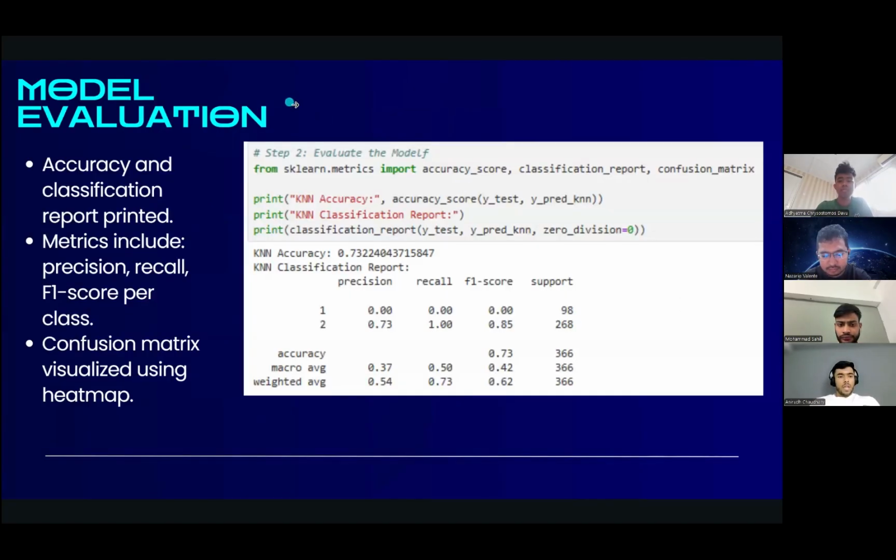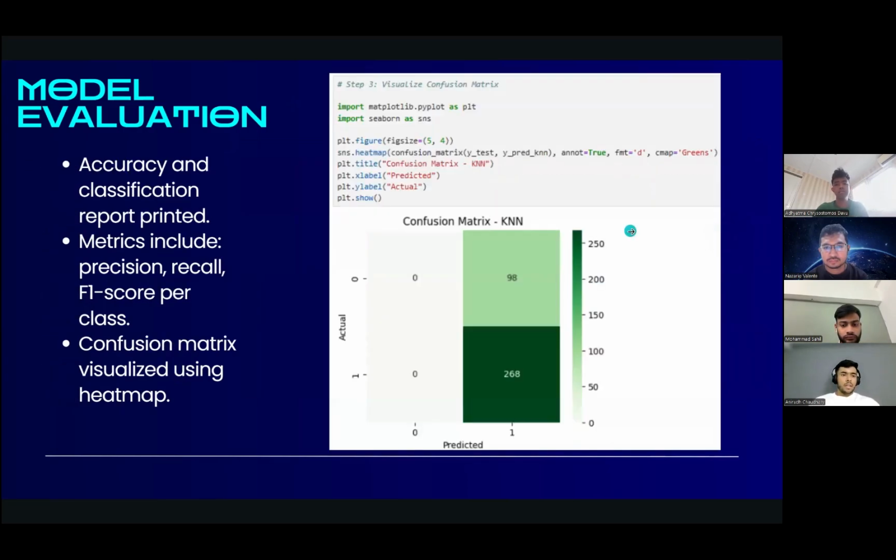For model evaluation, accuracy and classification reports are printed on the screen. Metrics include precision, recall, and F1 score per class. We have also used a confusion matrix visualized using a heat map in Jupyter Notebook. The accuracy and classification reports are printed as shown in the slide, and the confusion matrix is visualized using a heat map.